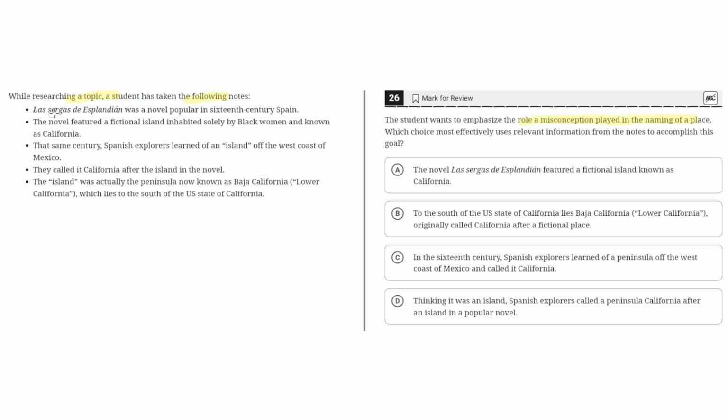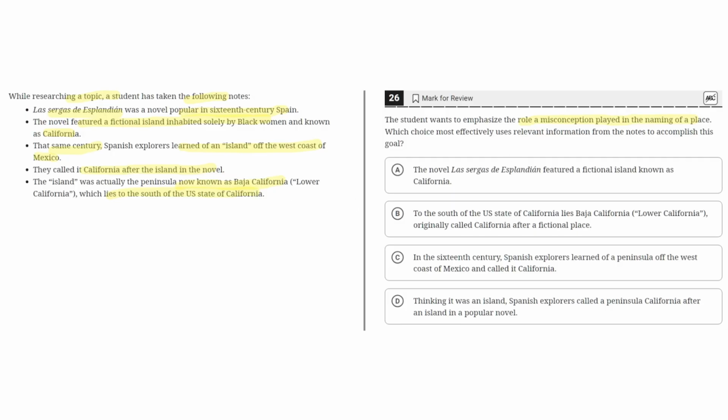Las Sergas de Esplandian was a novel popular in 16th century Spain. The novel featured a fictional island inhabited solely by black women and known as California. That same century, Spanish explorers learned of an island off the west coast of Mexico. They called it California after the island in the novel. The island was actually the peninsula now known as Baja California, Lower California, which lies to the south of the U.S. state of California.